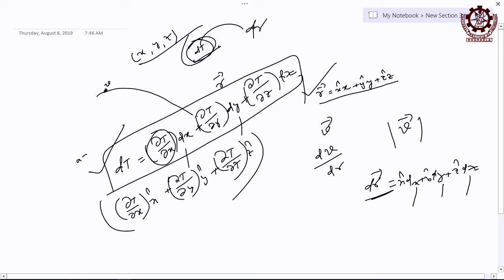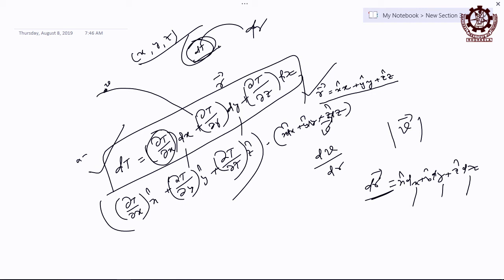Now it is a vector, clear? Then the dot product with another vector, dx, dy, dz. Same thing you are getting or not? Check it. You find the dot product, you are getting the same thing.